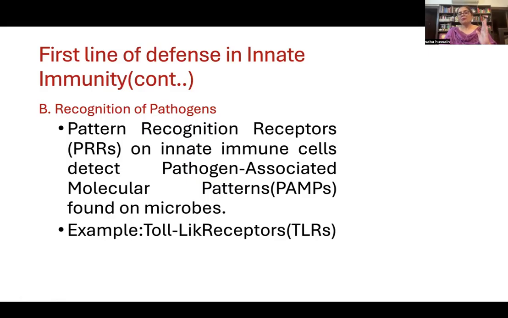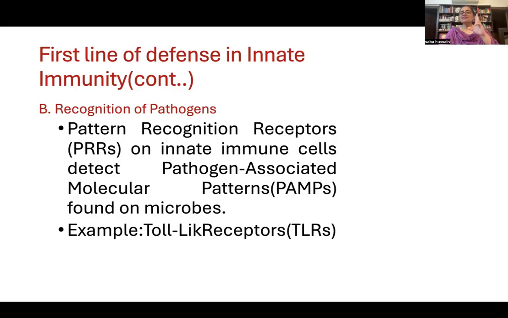But if somehow microorganisms, microbes, or pathogens enter inside and cross the physical or chemical barrier, then what will happen? In innate immunity itself, the thing that comes is recognition of pathogens. How is it possible? It is possible because our immune cells are covered with pattern recognition receptors.